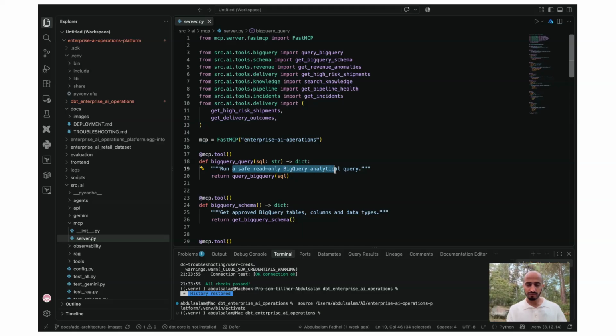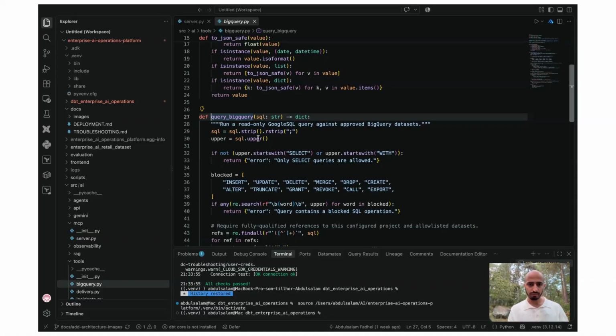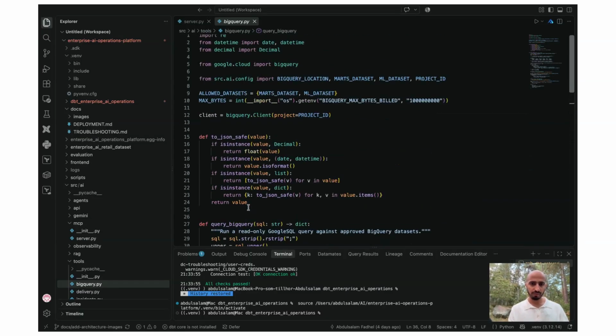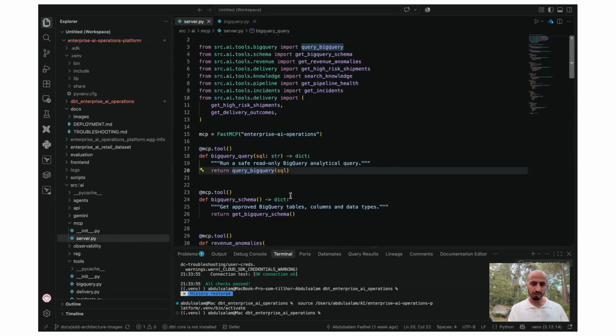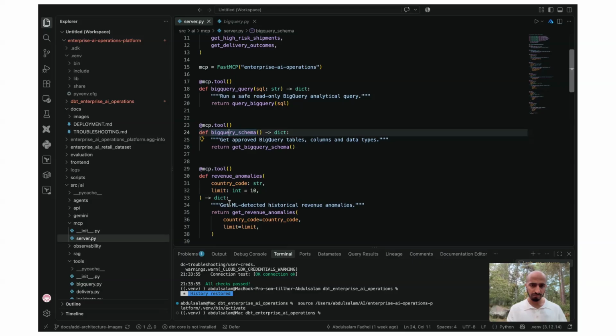For example, read only BigQuery analytics. This is one tool. We call it BigQuery query, and then we call this function and give it the query. So if you go into this query, it does a magic here and then gives us the query. We also have a few instructions here. We don't really want to dive into the code itself, but this is how we structure the tools at a higher level. This tool for BigQuery gets the query itself.